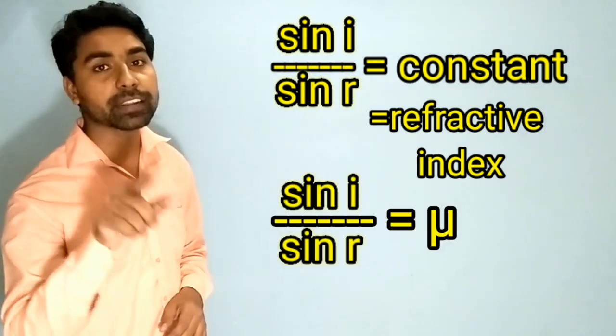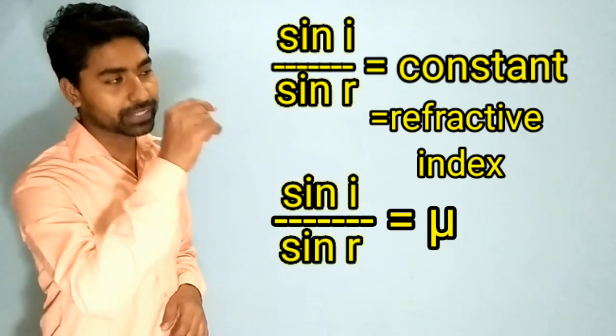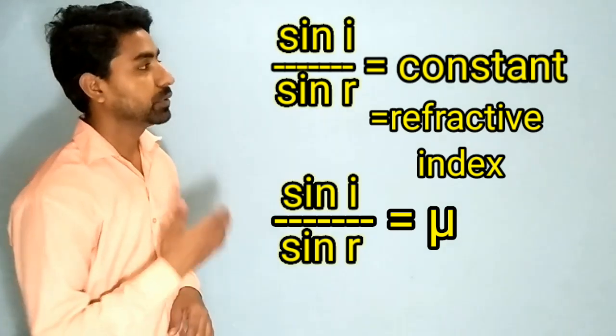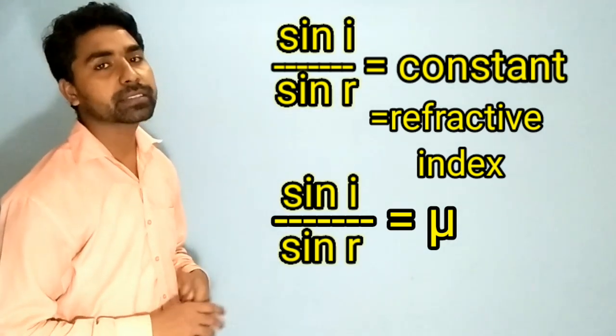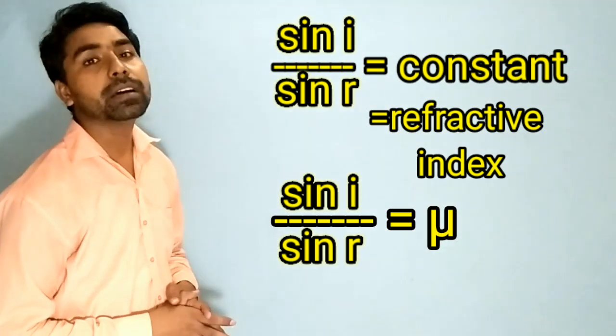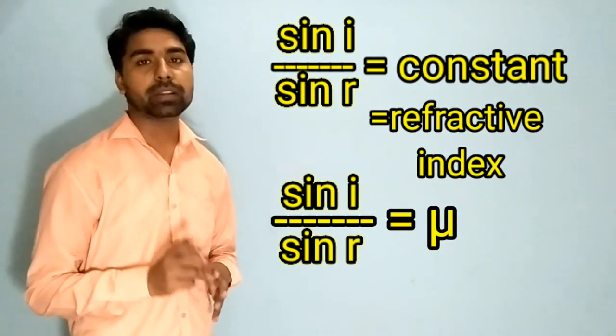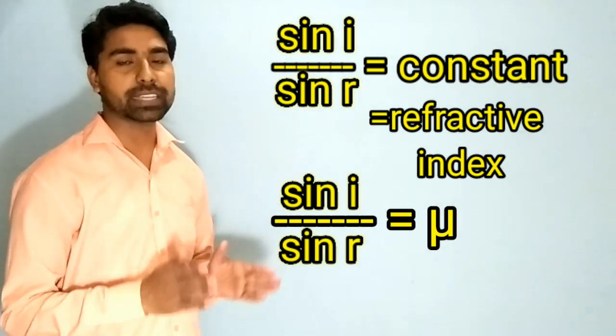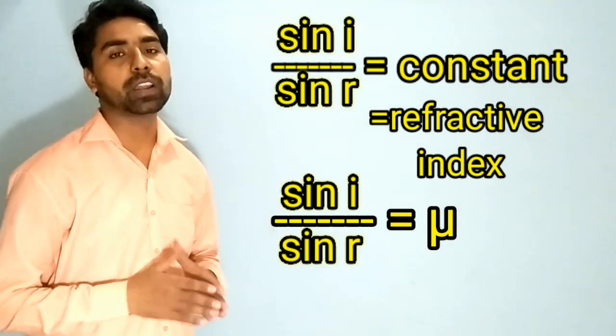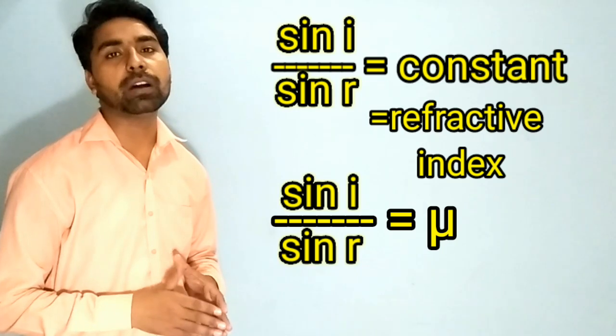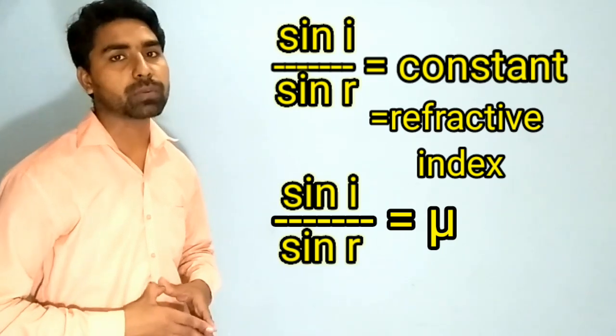This looks like a letter small u, but it has one tail on the left side. So it is called the refractive index, represented by the letter mu. This is the first law, also known as Snell's law, which says that the ratio of the sine of the angle of incidence to the sine of the angle of refraction is a constant quantity.